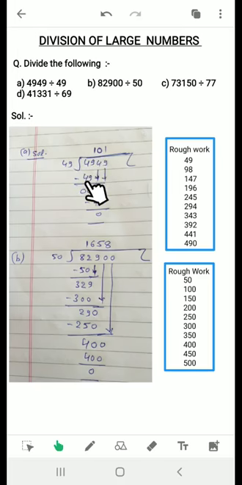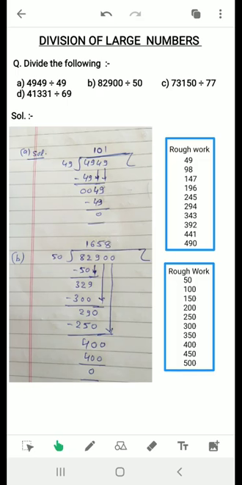49 1 ja 49, then subtract, I got 0. Then this 4 will come down, but this 4 is smaller than 49. I am repeating again, this 4 is smaller than 49. So I will write the next digit, that is 9, also with the 4, and then we need to put 10 in the quotient. And afterwards, again I will divide this 49 by 49. Again I got 49 1 ja 49, and then 0.